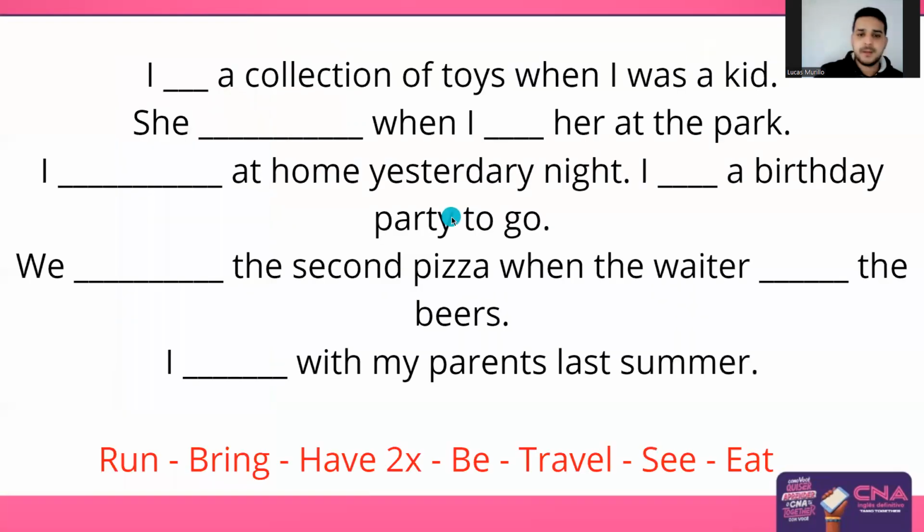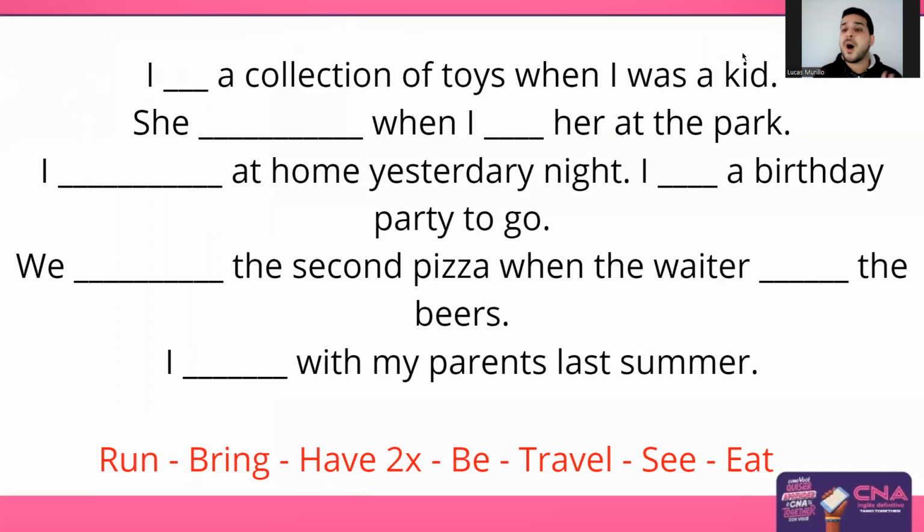Okay, so here we have an activity for you guys. You have some sentences here and you have the verbs there in red. The verbs run, bring, have twice, verb to be, travel, see, and eat.